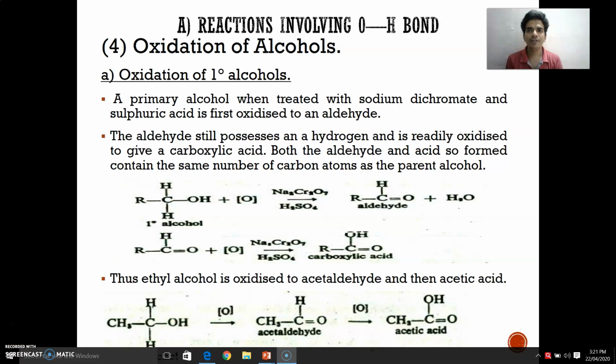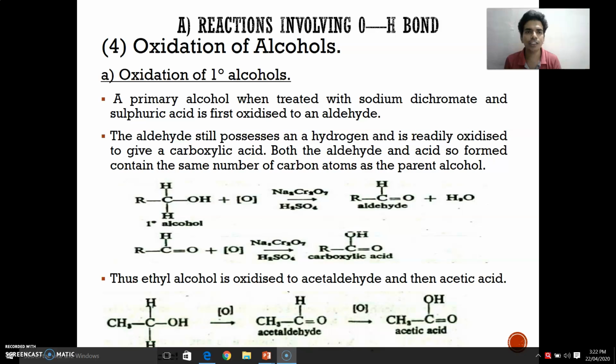In this video, we start with the remaining part of the oxidation of alcohol from the chapter on alcohols. In the oxidation of a primary alcohol, when treated with sodium dichromate and sulfuric acid, it is first oxidized to aldehyde. The aldehyde still possesses hydrogen, so it is readily oxidized again under the same conditions and gives carboxylic acid.